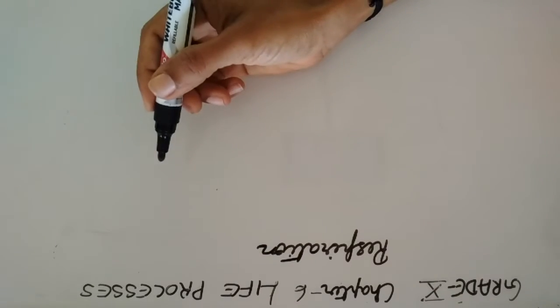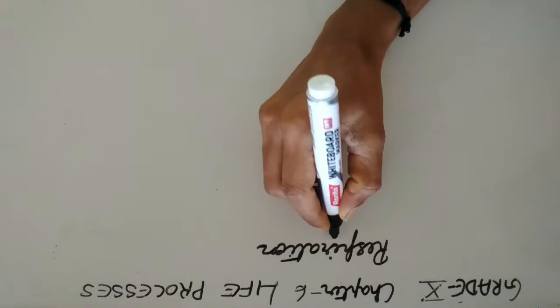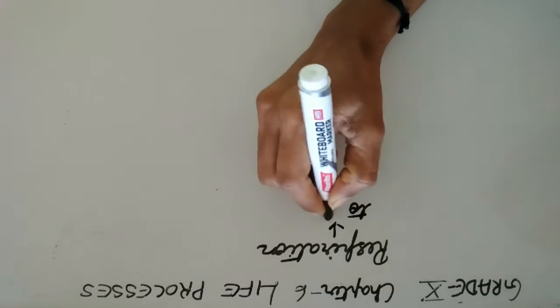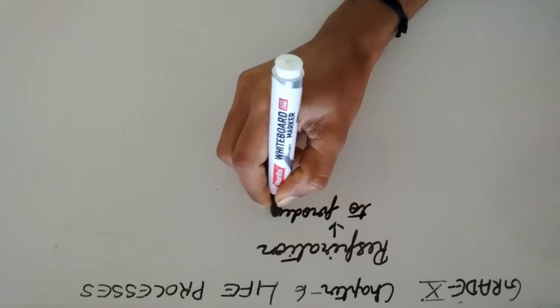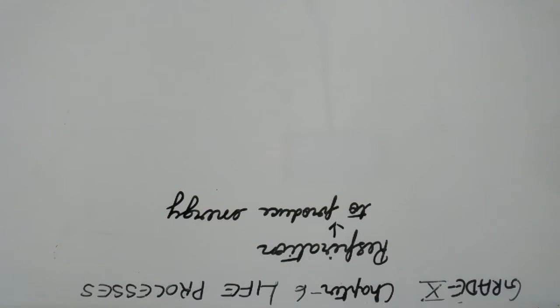Respiration in living organisms. What is respiration? Respiration is a process in living organisms to produce energy. And how is this energy produced?